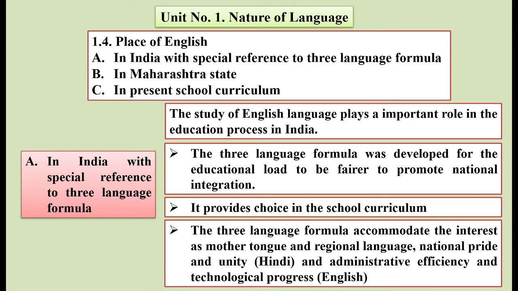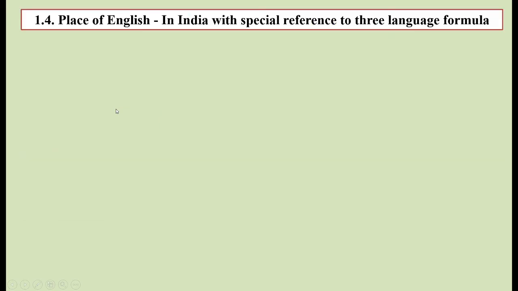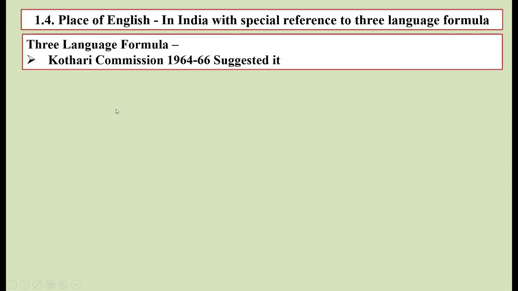Then we have national pride and unity language, that is Hindi. As a national pride language we have Hindi, and for administrative efficiency and technological progress we have the English language. So that is the combination of these three language formula. So let us see about the three language formula.